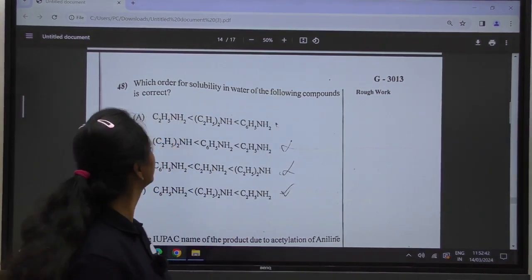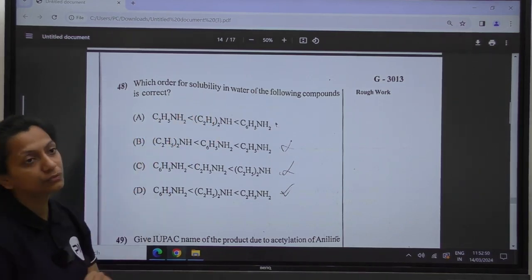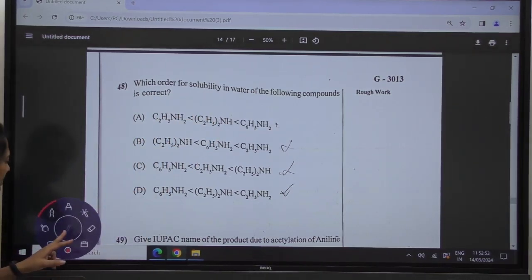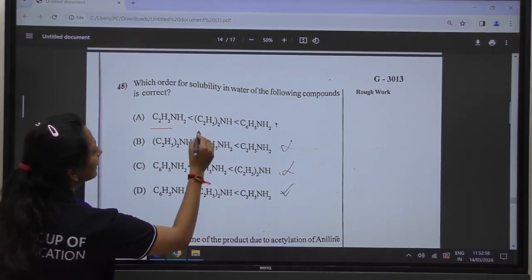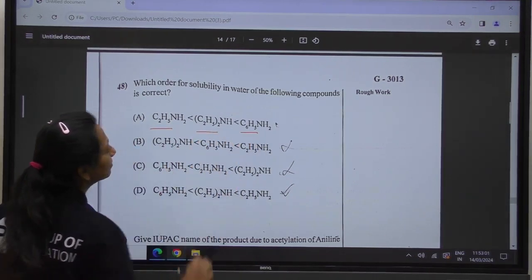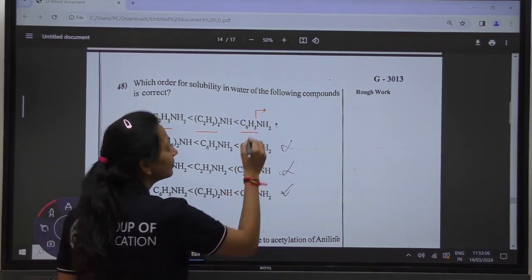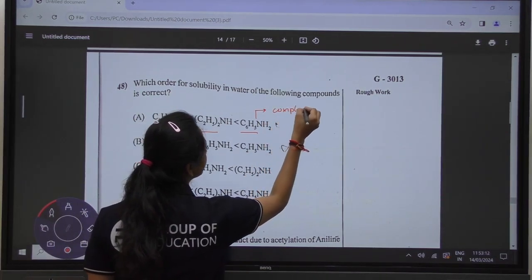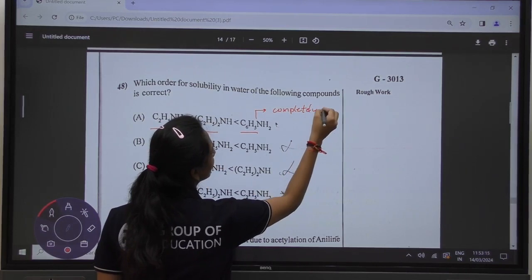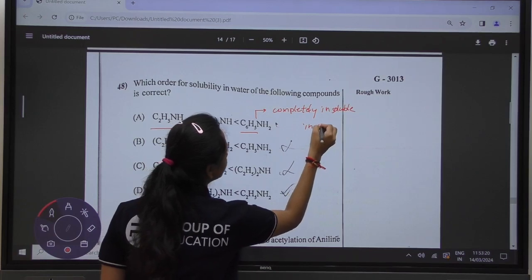Okay, so we were at question number 48. Which order for solubility in water of the following compounds is correct? They are asking you about the solubility in water. First of all, we will see what substituents are given. Okay, in the amines, this is ethylamine, this is diethylamine, and this is benzylamine. In the case of benzylamine, we can see that benzylamine is completely insoluble in water.